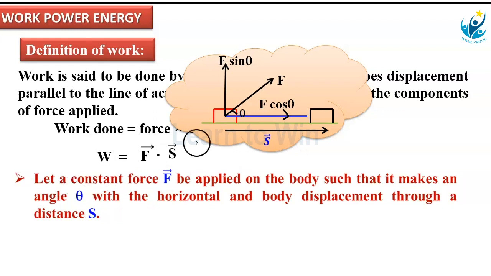Let a constant force F bar be applied on a body, this is that body, such that it makes an angle theta with the horizontal and the body is displaced through a distance S. How much displacement is caused in the body? That is S. Displacement is a vector S bar.